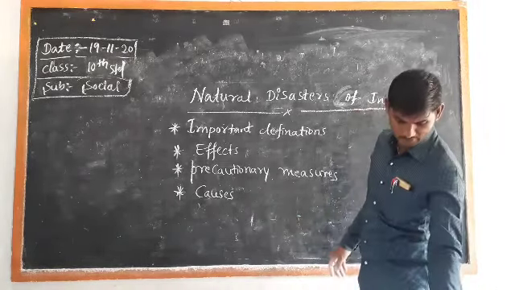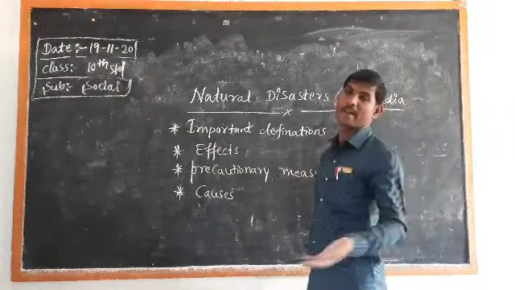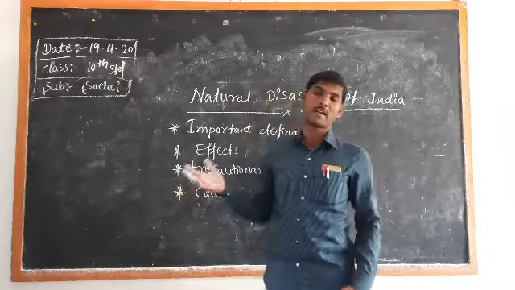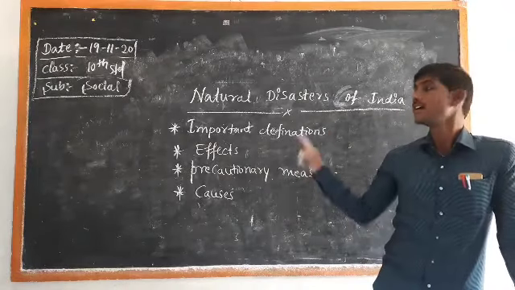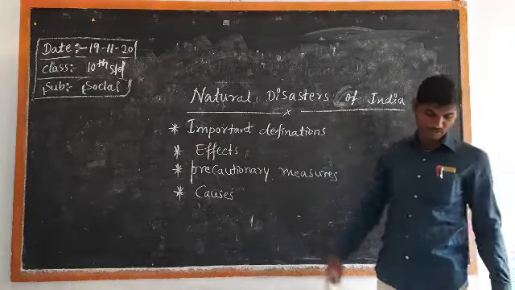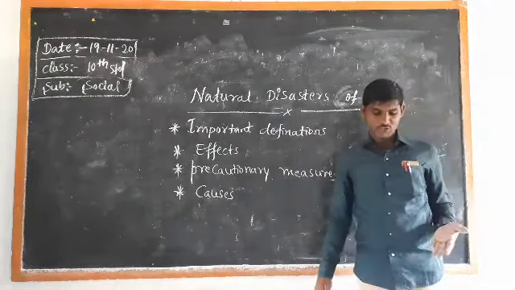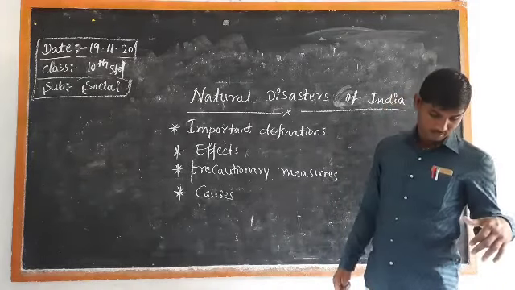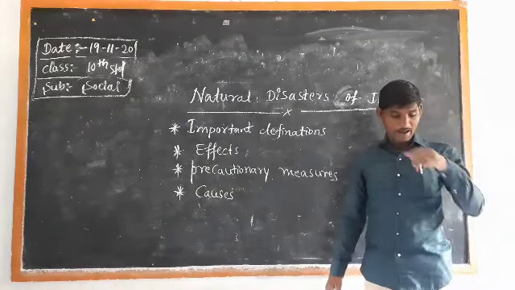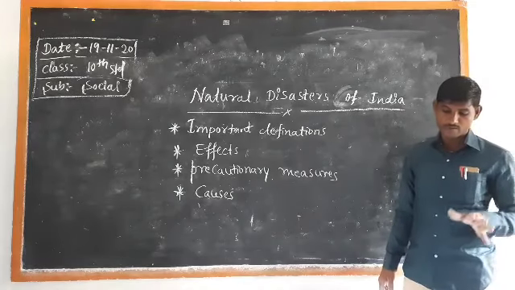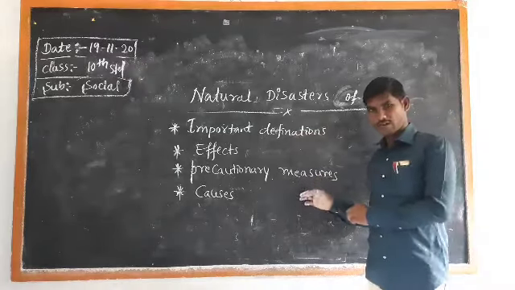The next point in the causes is that they are caused by both man-made and natural activities. Both human activities and natural activities are reasons for such natural disasters. And one more point: deforestation, faulty irrigation, rapid urbanization, heavy rainfall, melting of snow, cloud bursts, and blockage of the free flow of river water. These are all causes for floods.